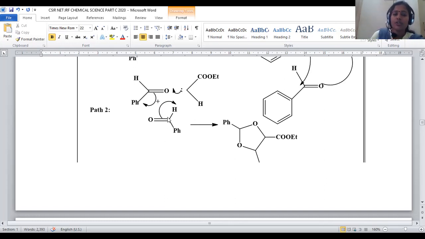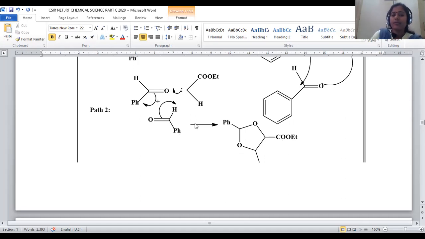Now let us see what are the positions of the functional groups. Here, carbon having benzene and carbon linked to oxygen, next carbon having benzene again, right? So carbon having benzene, oxygen, next carbon having, here it should be a benzene ring. So here one more phenyl ring should be there. And this carbon is having COOEt. This carbon is having COOEt.